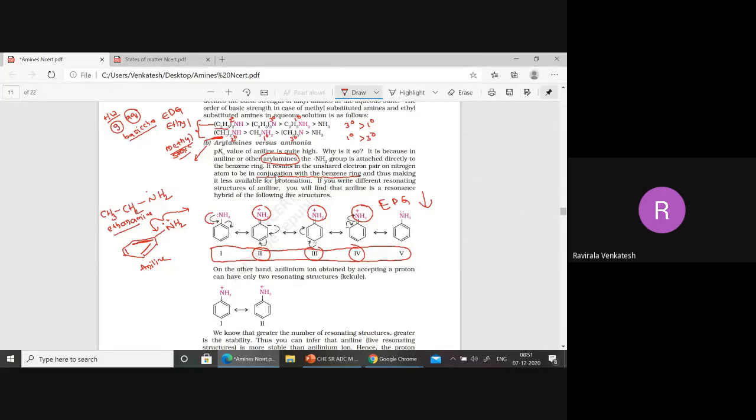Why? Because in this one, the lone pair and single bonds are there. Now definitely it is more basic. So this type of question you may also get. For example, if you observe like this, CH2=CH-NH2, is it more basic or less basic, beta? This one is vinylamine.